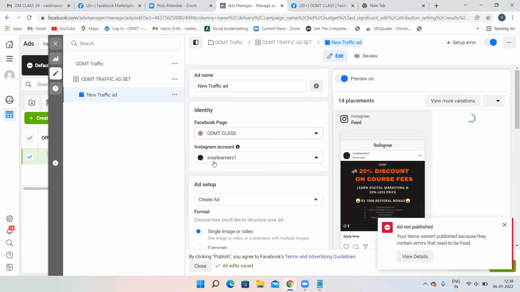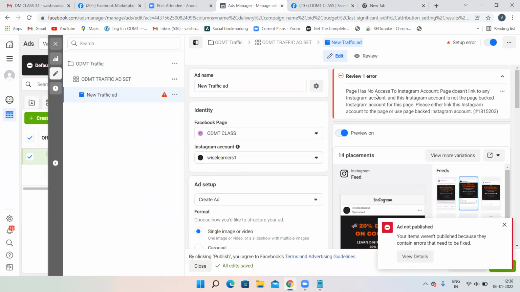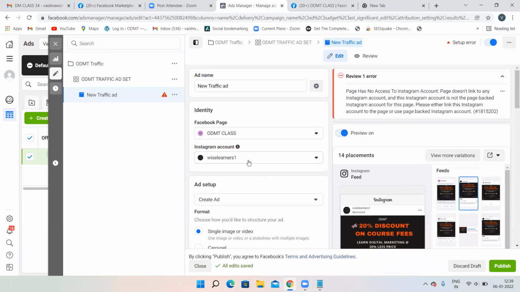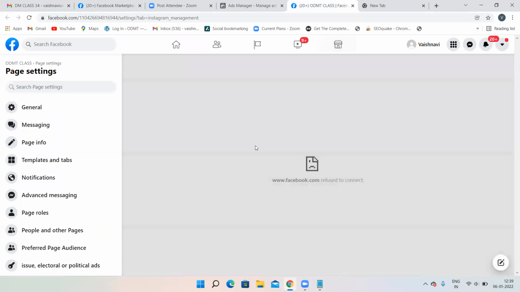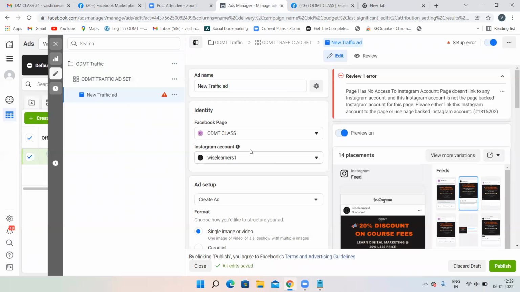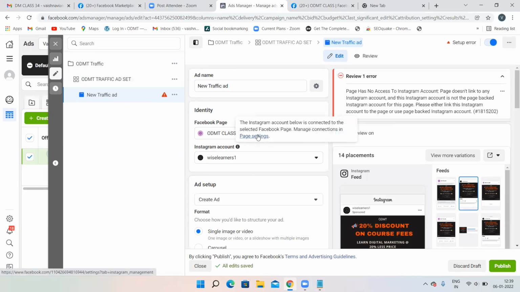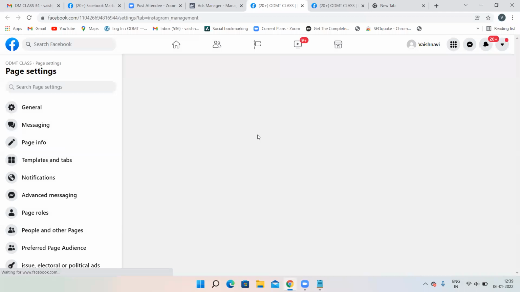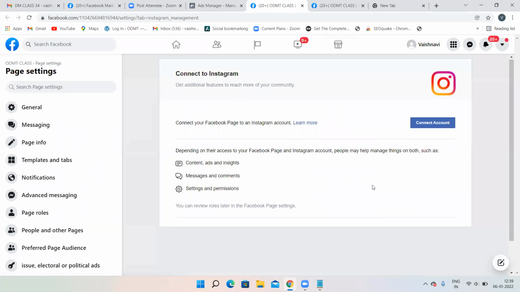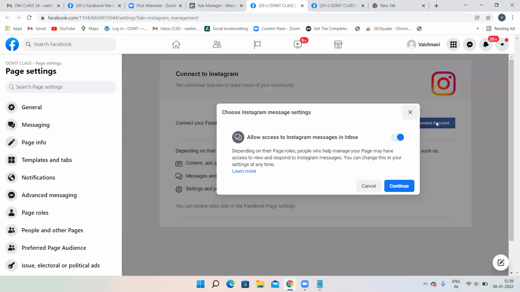Here it is showing that our Instagram account has been linked, but here in the error, it is telling it has not been linked. No problem, again we will do it later. Just click on connect option and log into your Instagram account, it will automatically get connected. Because I'm getting the error over here, I cannot do anything right now. I'll do it later. Again, click on page settings. Yeah, see, connect your Facebook page to an Instagram account. Connect account.